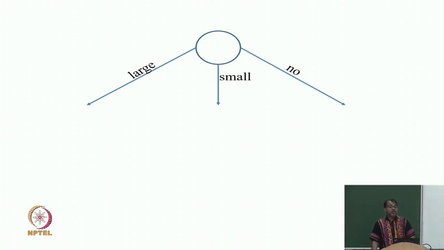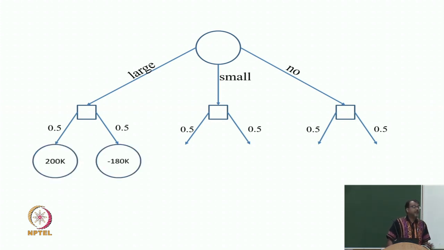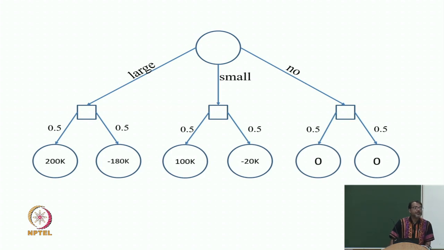But once you make an action, multiple things can happen which are not in your control, and that would be a square. And in this case, two things can happen, favorable or unfavorable, and you also know the probabilities, they happen with probability 0.5. So, you make this graph and then you say, okay, when large plant happens and favorable market happens, I make 200. When large plant happens and unfavorable market happens, I make minus 180k, and so on and so forth. I list the rewards and then I back them up.